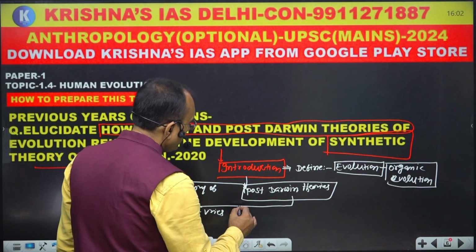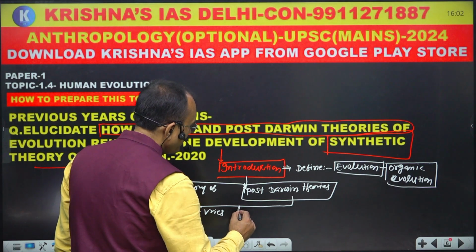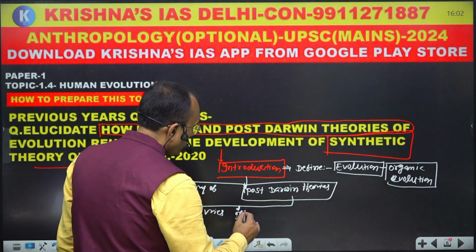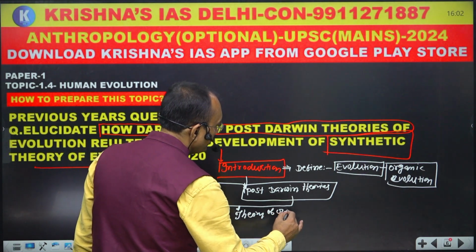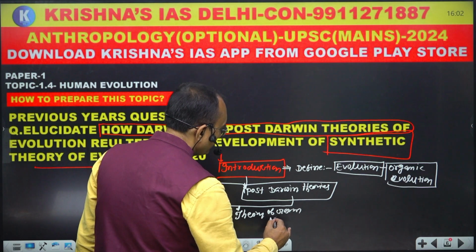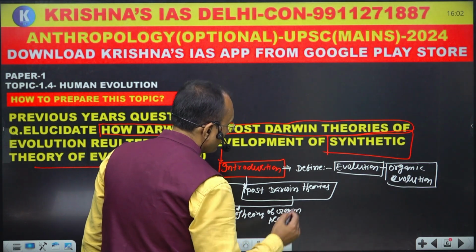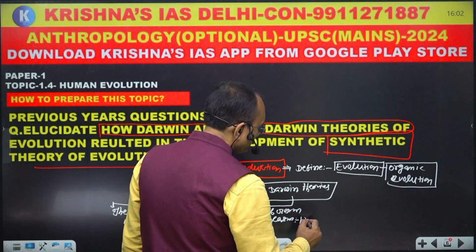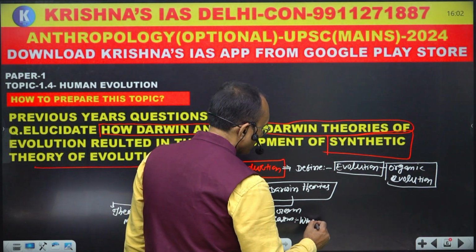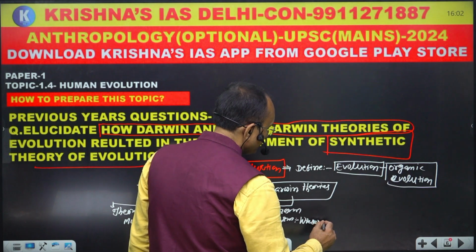The second important thing you have to mention is the theory of germplasm, that was proposed by Weismann.